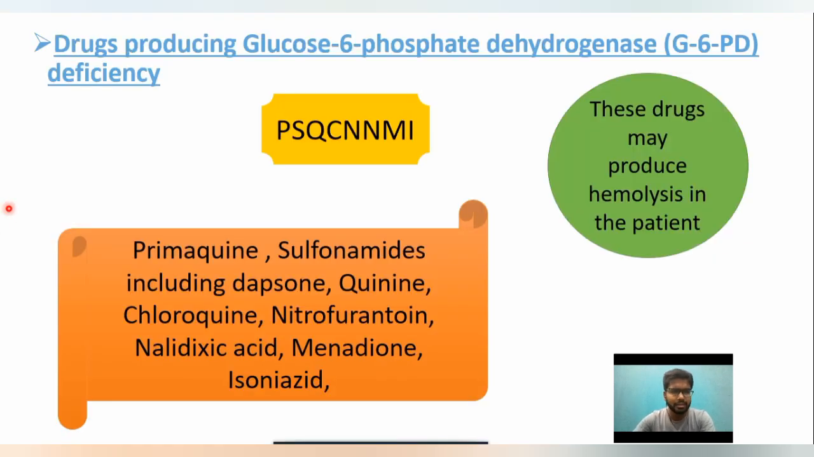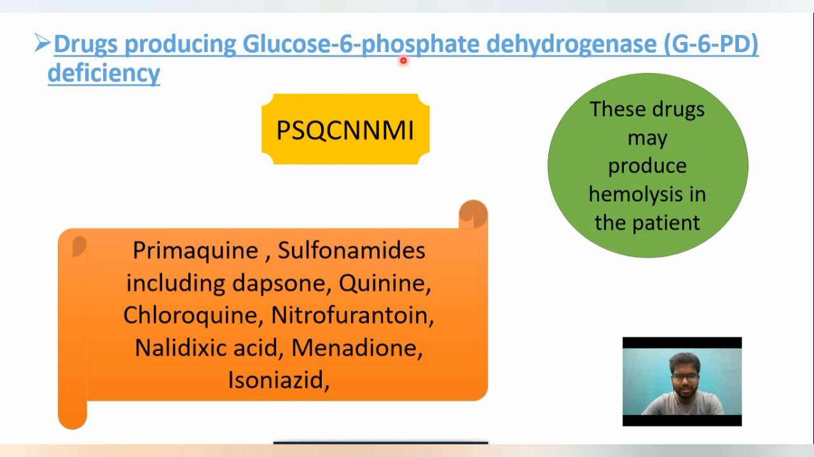Then coming to the next portion, drugs producing glucose 6-phosphate dehydrogenase deficiency. It is a very important concept. I hope all of you know what the glucose 6-phosphate dehydrogenase enzyme is. It is the enzyme which is involved in glycolysis, and the deficiency of this enzyme may produce hemolysis in the patient. That is the main concept.